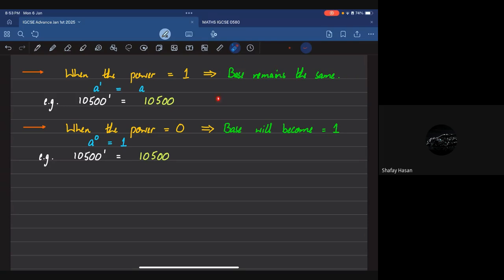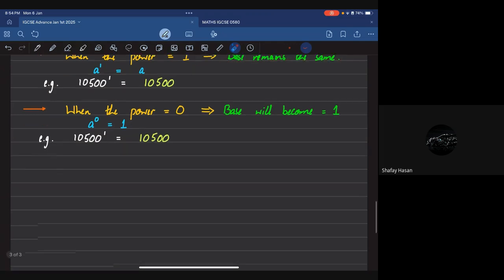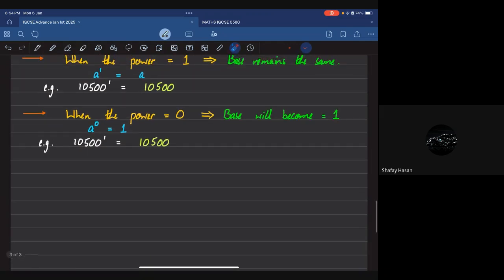The base could have been a fraction, a decimal, a negative number, a whole number, whatever it is. We don't care about it. The only thing that we're caring about is the fact that when the power is equal to 1, the base will remain the same. Is this clear, guys? Excellent question, Shafe. Well done.